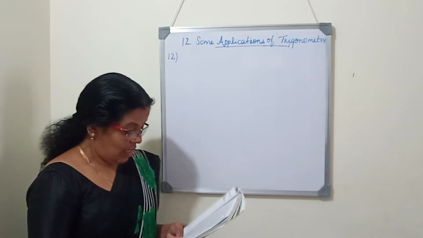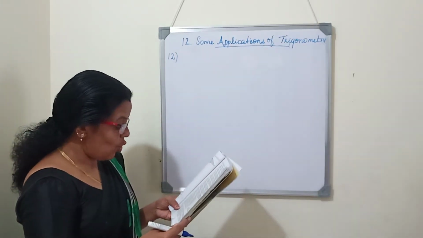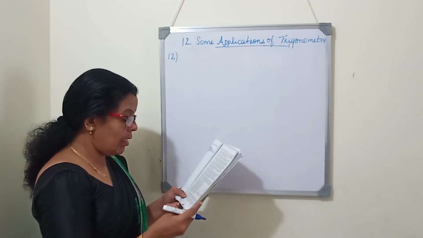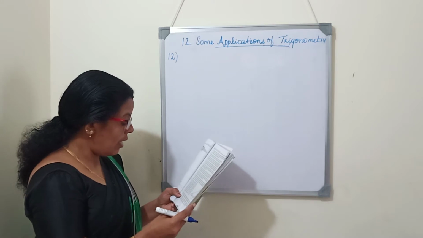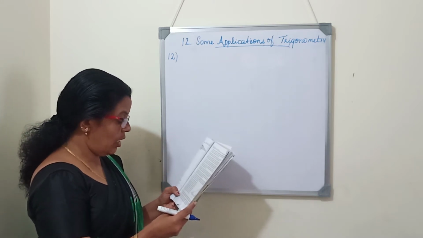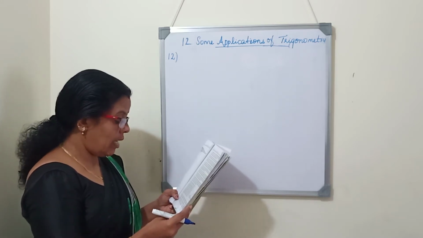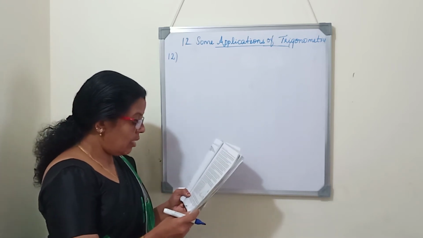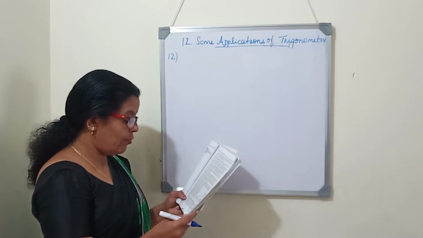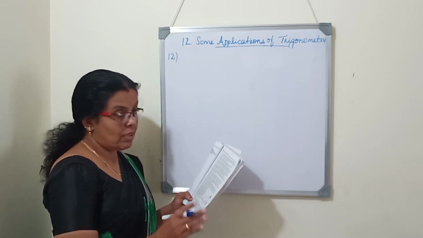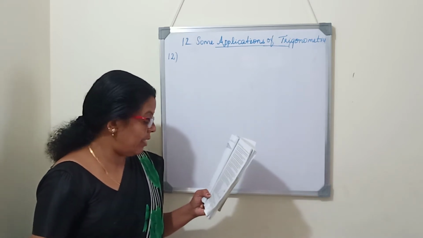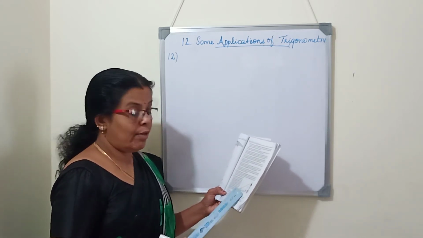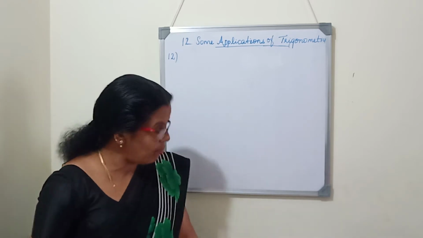Next question, 12th one. From the top of a 7 meter high building, the angle of elevation of the top of a cable tower is 60 degree and the angle of depression of the foot is 45 degree. Determine the height of the tower. So here the diagram will be a little bit different because here the building and the tower are in different places.